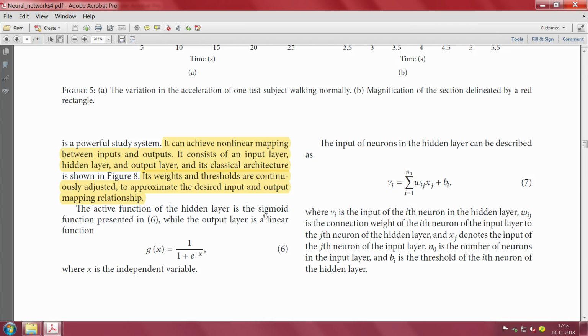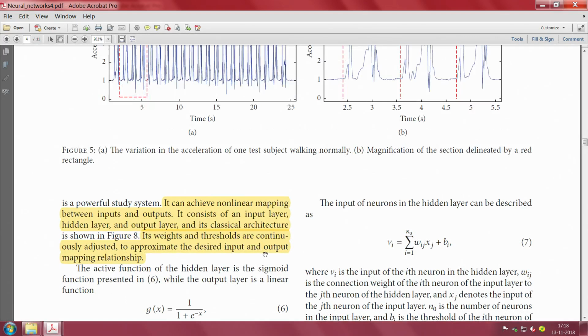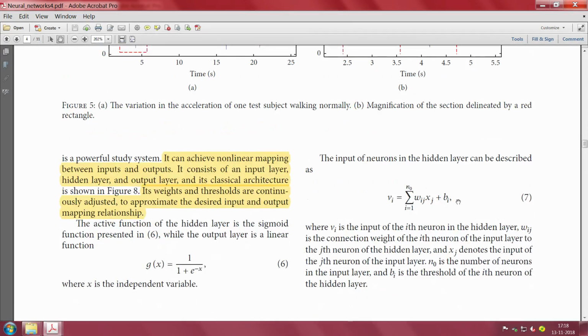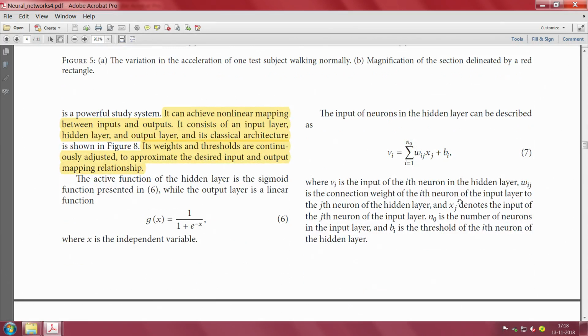Now, the active function of the hidden layer is a sigmoid function. You could refer to reference 6, and in fact there are several such functions. One of them is indeed the sigmoid function that they choose, while the output layer is a linear function. Here x is essentially the independent variable as shown. The input of neurons in the hidden layer can be described by this function here, this is the important function.